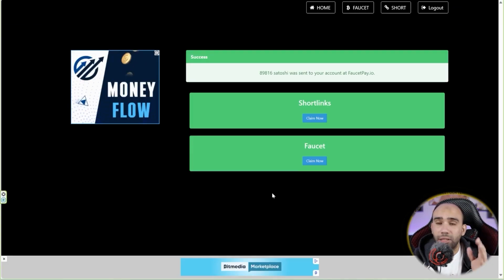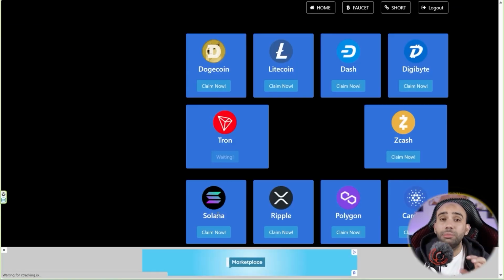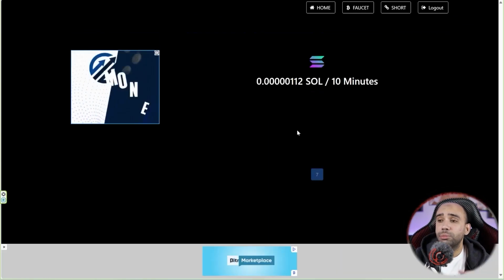Come back to the site again and I start stepping on the Faust as well. This is the easiest thing. On Faust, open other currencies with me, of course. I can't do the Tron again until 10 minutes later. Make Solana. Okay, very excellent as you can see.